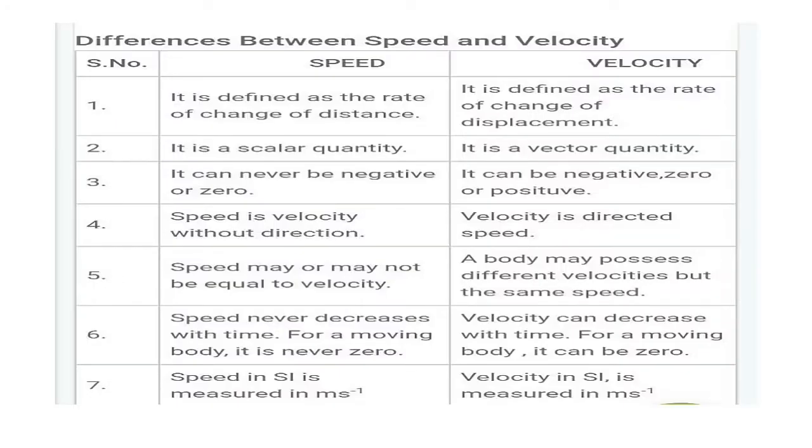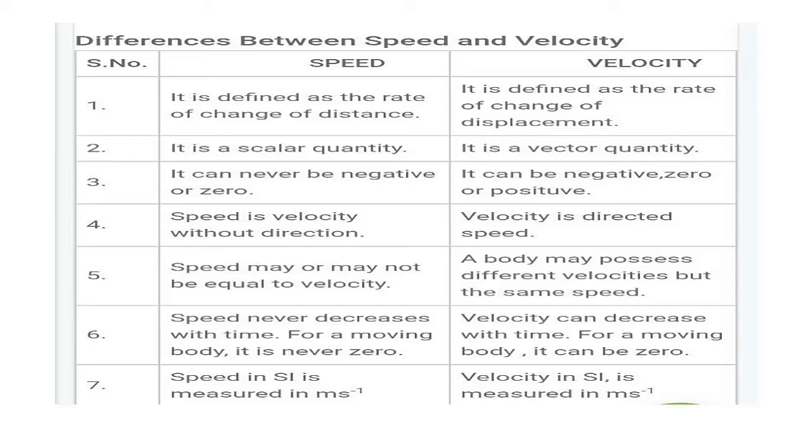Next point, the difference between speed and velocity. What is actually meant by speed and velocity? Students, speed is defined as the rate of change of distance, and velocity is defined as the rate of change of displacement. So earlier we studied what is meant by distance and what is meant by displacement. Speed is a scalar quantity, and velocity is a vector quantity.